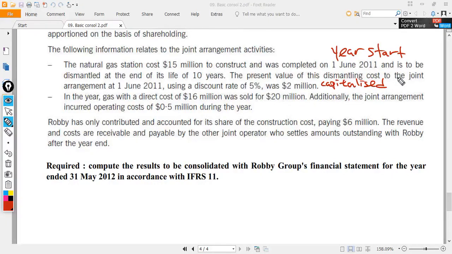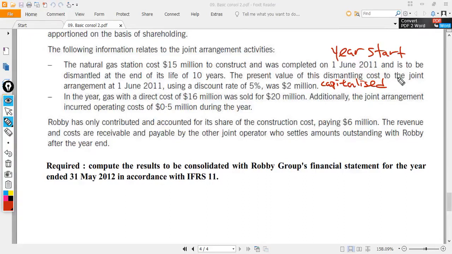In the year, petrol with direct cost of sales of $16 million was sold for sales of $20 million. Additionally, the joint arrangement incurred operating costs of $0.5 million, which are other expenses, during the year. So Robbie, being a joint operator, will share the cost of sales, operating costs, everything.